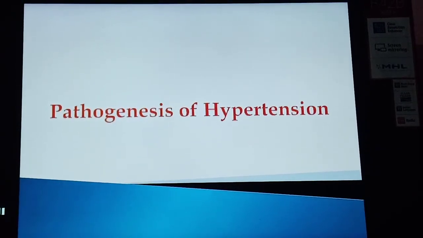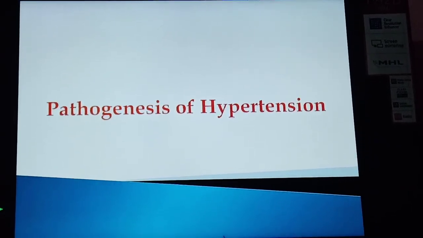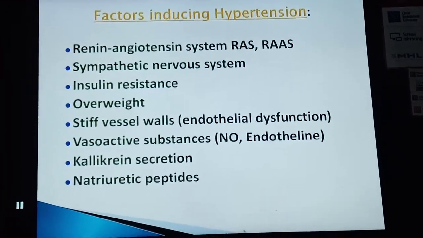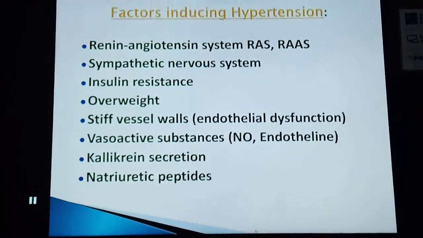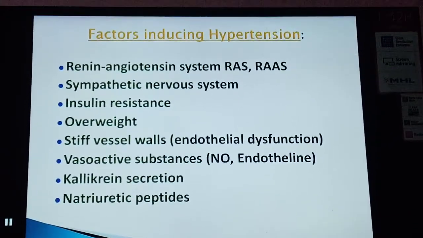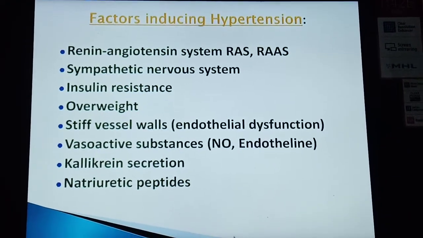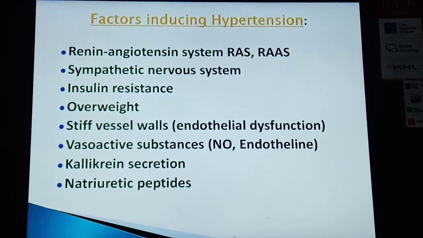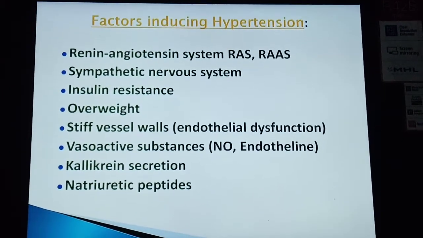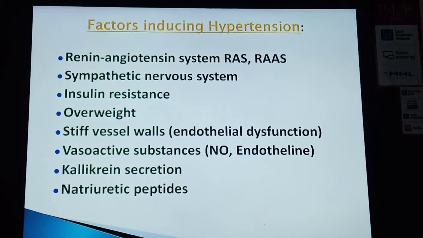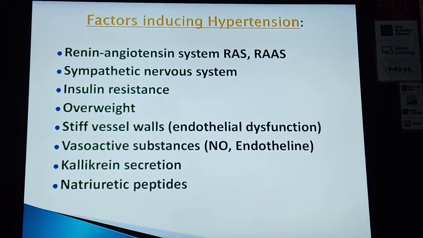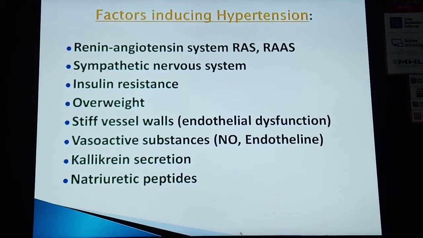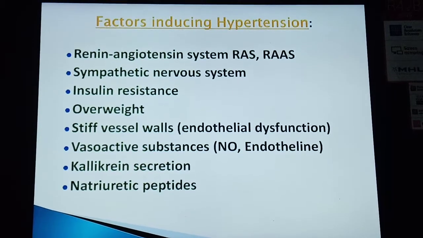Now come to the pathogenesis of the hypertension. These are the different factors that may induce the hypertension, like renin-angiotensin system, sympathetic nervous system, insulin resistance, overweight, active vessel wall. They may lead to the endothelial dysfunction, vasoactive substances, kallikrein secretion, and natriuretic peptides.